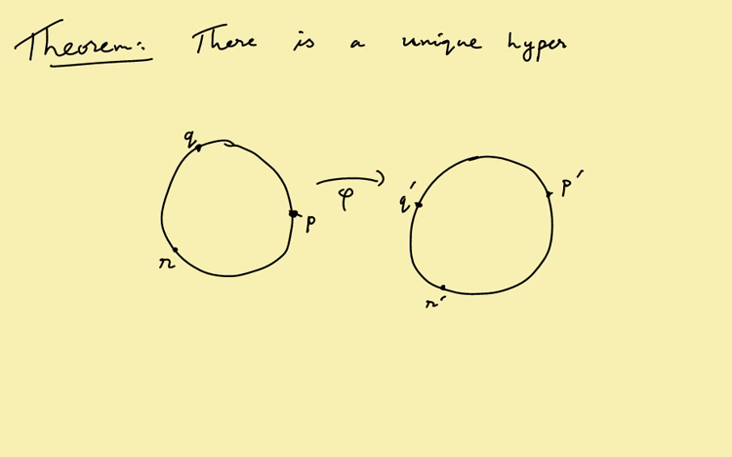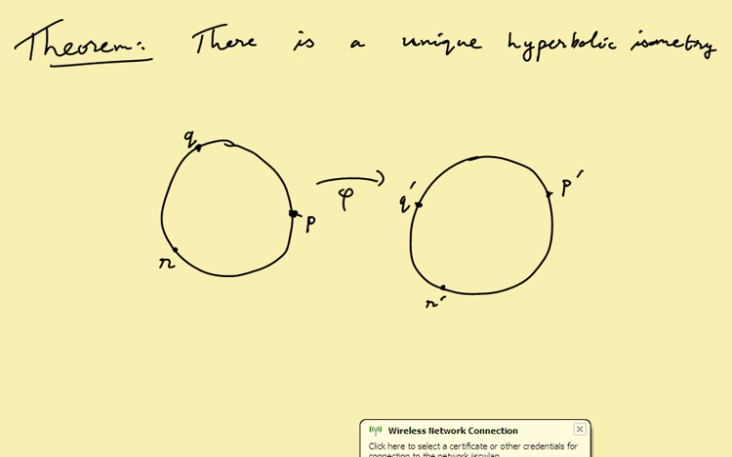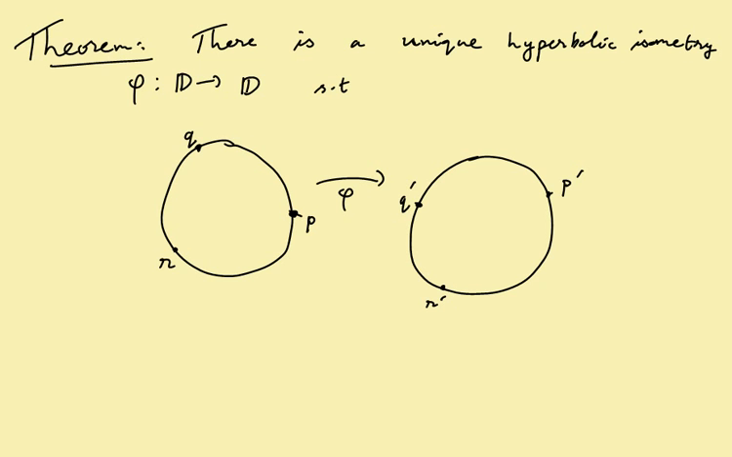hyperbolic isometry phi, so phi maps D to D or H to H, such that phi of P, Q, R is P prime, Q prime, R prime. Okay, so there is a hyperbolic isometry taking 3 points to any given 3 points, and this is uniquely determined by the image of the 3 points.